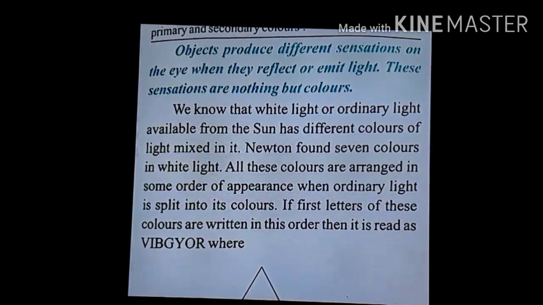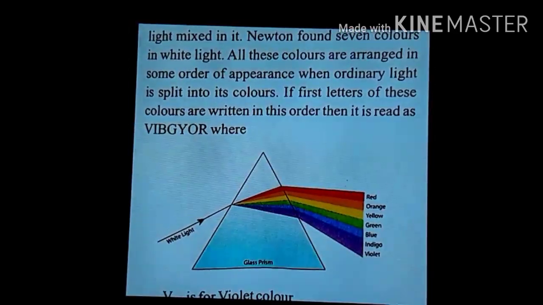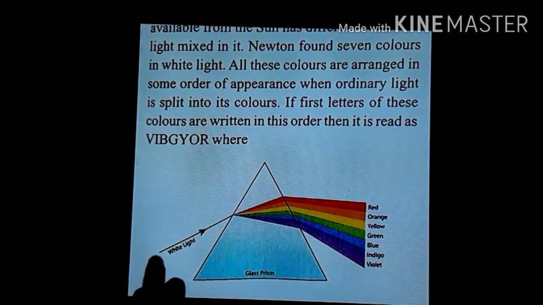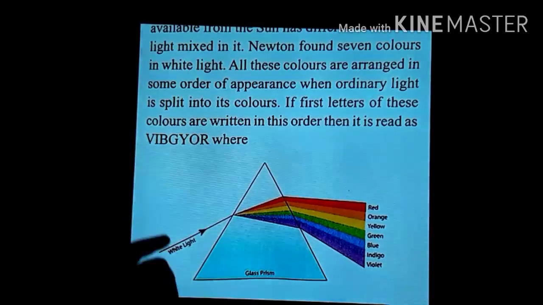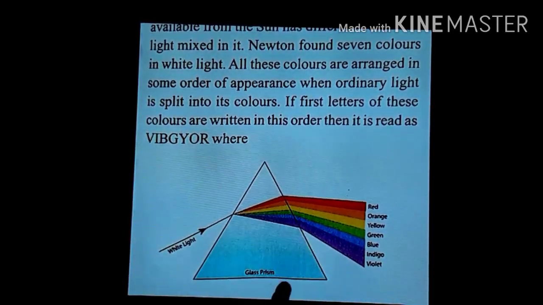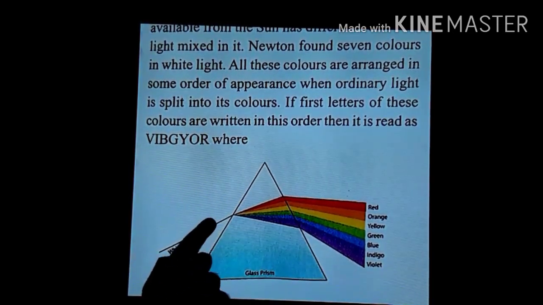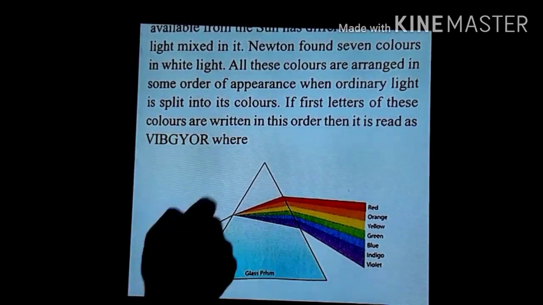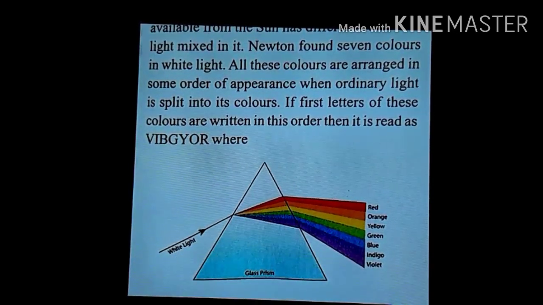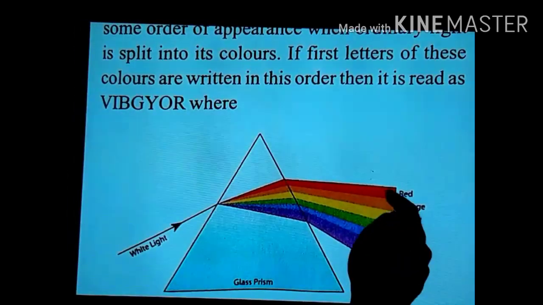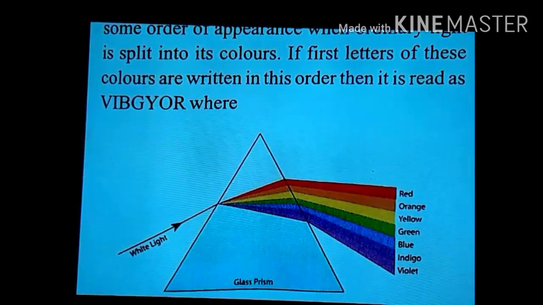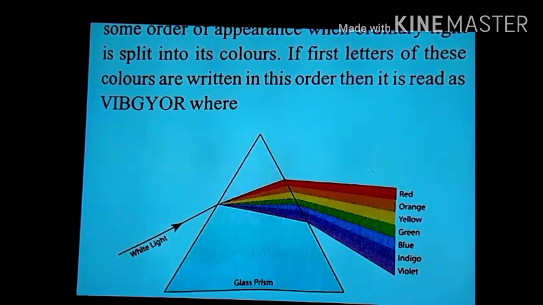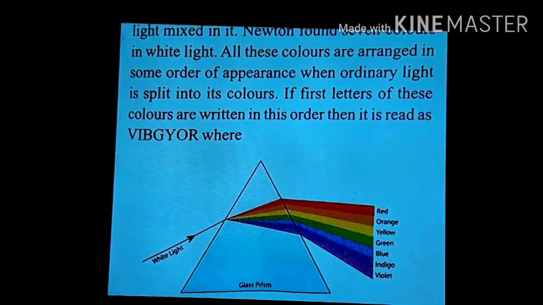You can see here the diagram of the prism. This experiment was performed by Newton also. This is a glass prism, and when the white light falls on this prism, after entering the prism this white light splits into 7 colors. You can see here the band of the colors also. This is red, orange, yellow, green, blue, indigo and violet. So basically, with the help of this experiment, we can understand that white light has 7 colors.